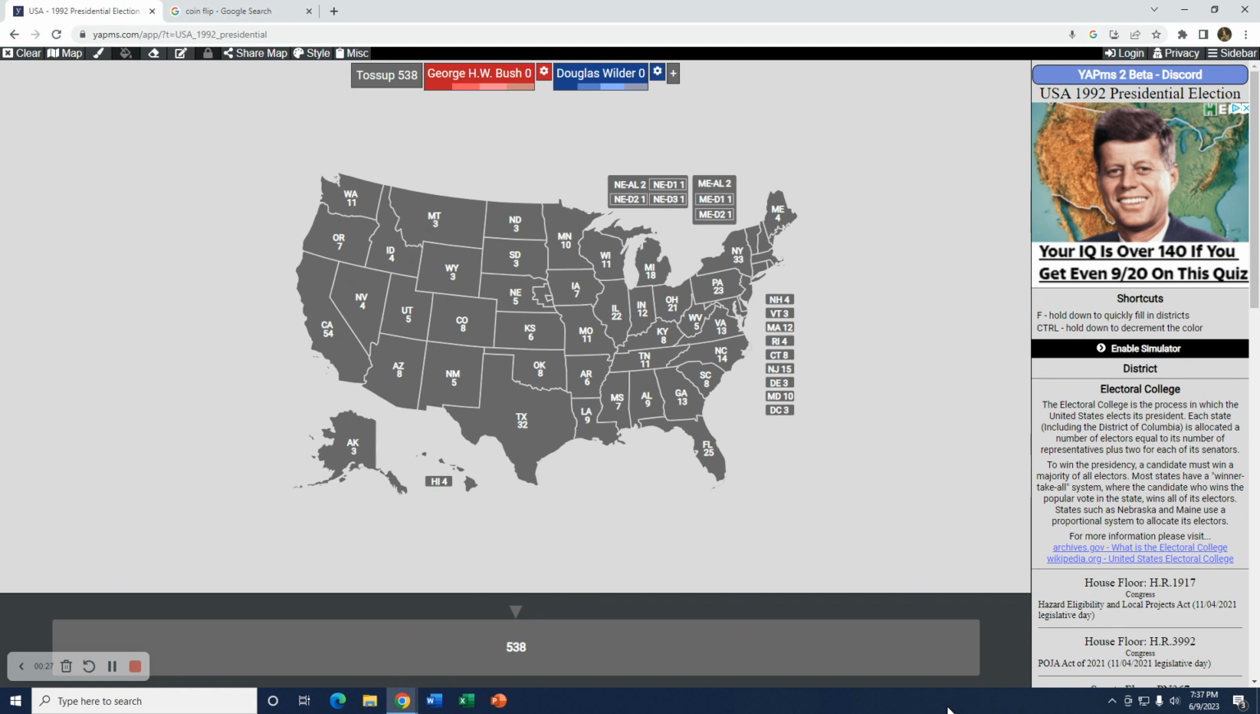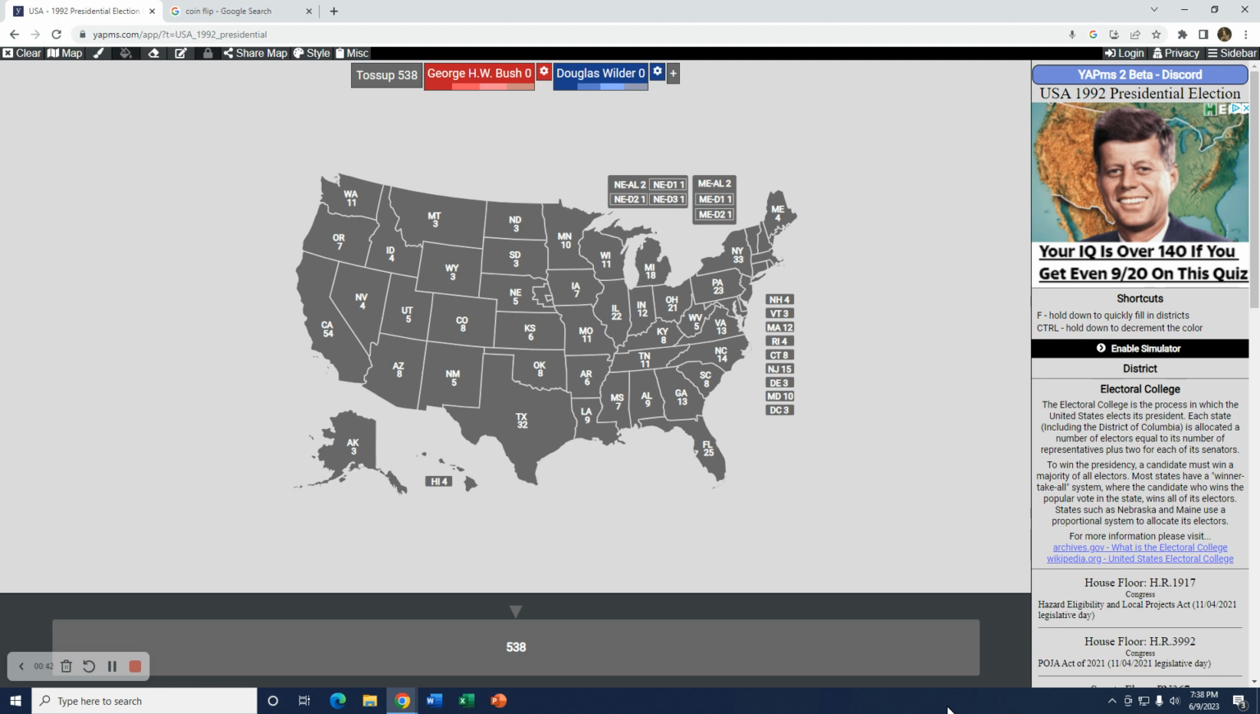And like I said, it's coin flip battle style, so it's not an actual prediction of how I think the states would have gone. It's just a fun coin flip battle. So, of course, heads and tails will determine who gets each state. And in this scenario, George H.W. Bush will be heads, Wilder will be tails.